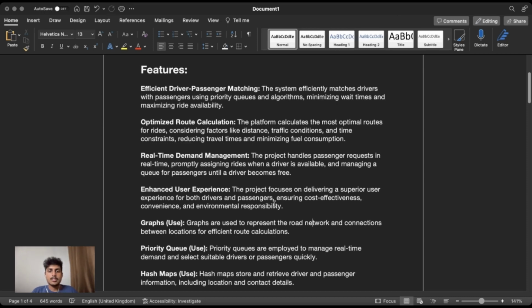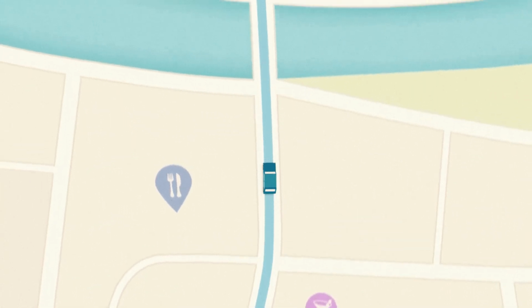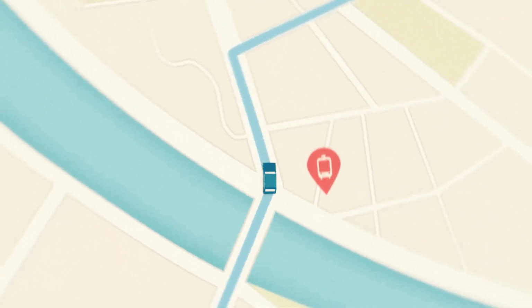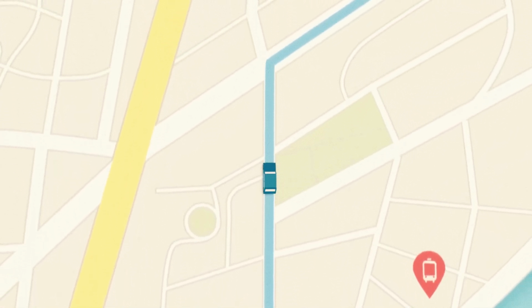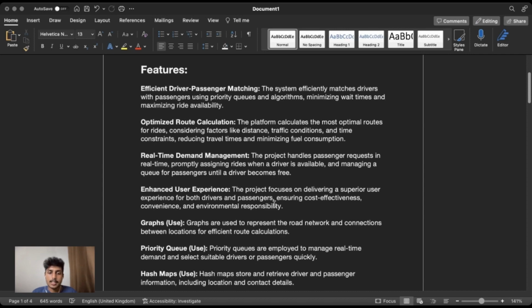So the next feature is optimized route calculation. Now, once you're in the car, our motive is to get you to the destination in the quickest, most fuel-efficient way possible. Our platform calculates the most optimal routes. It considers things like distance, traffic conditions, and even your time constraints. When these things are considered, it reduces the travel time, which means you get there faster and minimize fuel consumption, which is great for the environment as fuel is consumed less and you get to the destination as fast as possible.